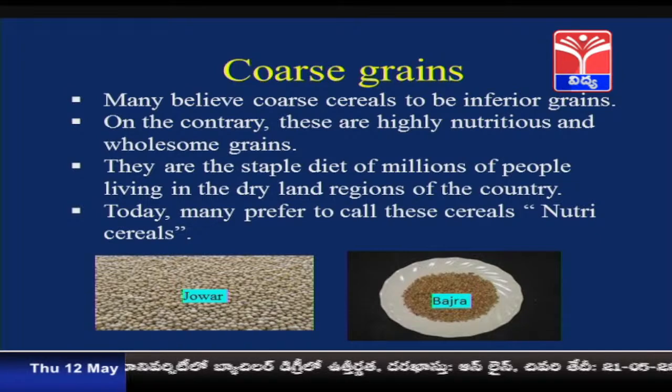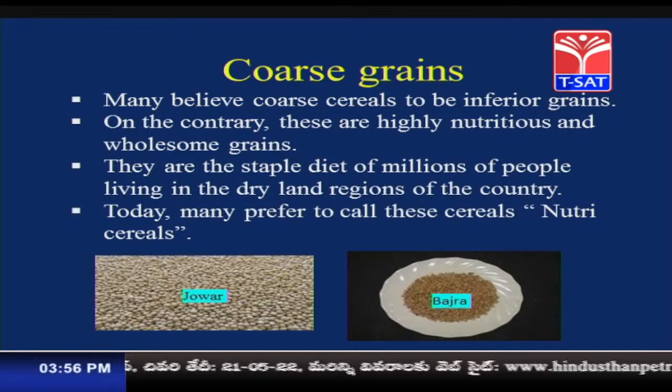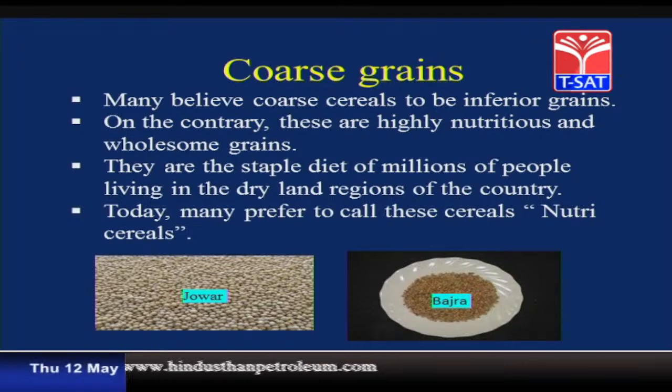They are the staple diet of millions of people living in the dryland regions of the country. Today, many prefer to call these cereals nutritious cereals because they help cope with so many diseases such as diabetes and BP and so on. So, these grains are proving to be more beneficial.